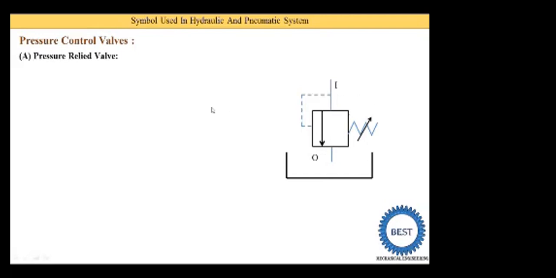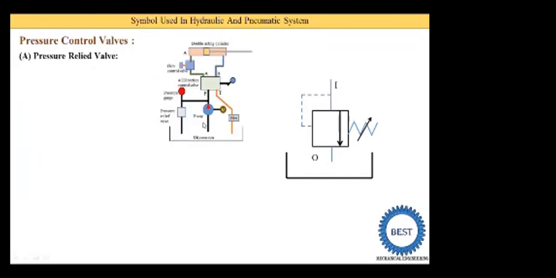Now here we understand everything in this pressure relief valve. Here you see this arrow is moving left and right according to the pressure. This input generally comes from the pump. Here is the schematic diagram of the hydraulic symbols. This is the input of the pressure relief valve, this is the output, and this is the inside mechanism.